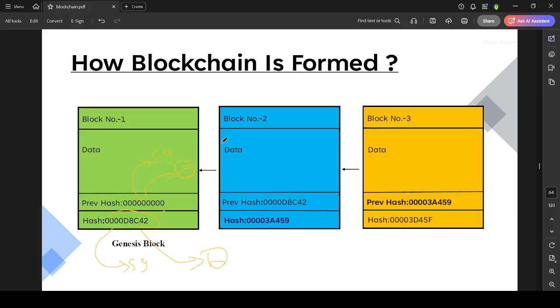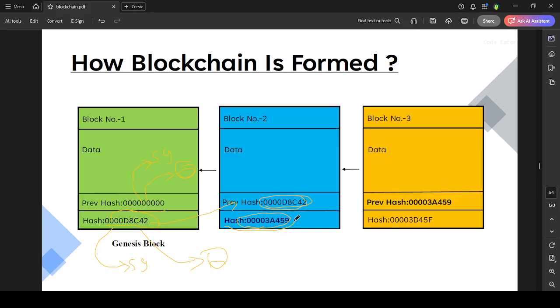This is your father's generation. This is your grandfather's genetics, and this is your father's genetics. Here we can see that the previous hash is stored in this generation.